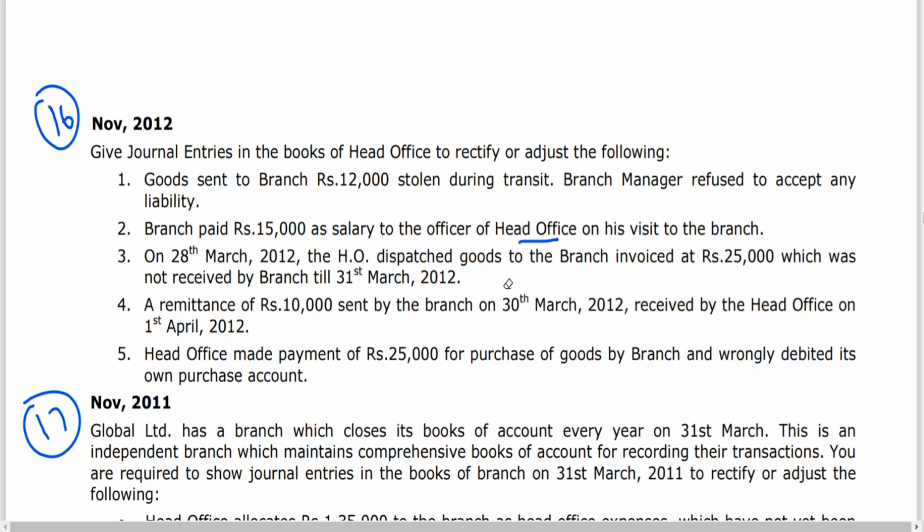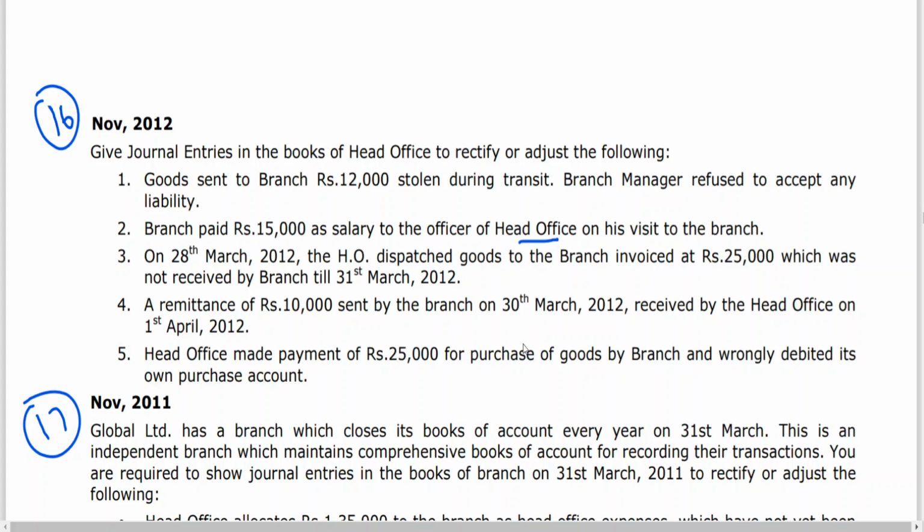Next. Head office made payment of rupees 25,000 for purchase of goods by branch and wrongly debited its own purchase account. In simple words, head office made payment of 25,000 for purchase of goods by branch and wrongly debited its own purchase account.